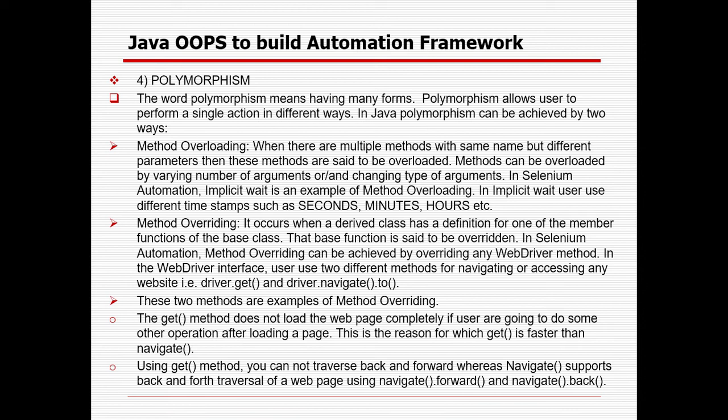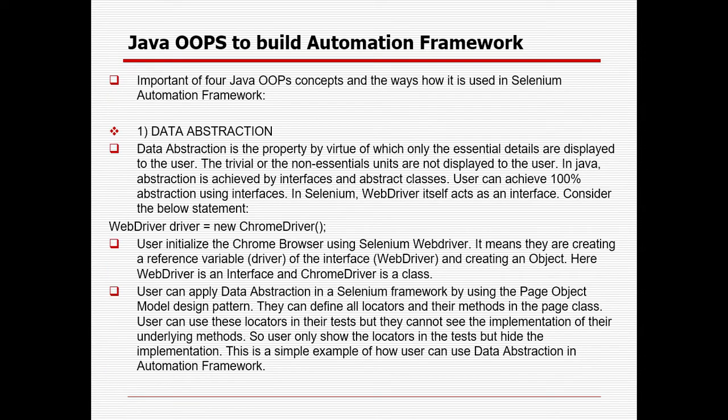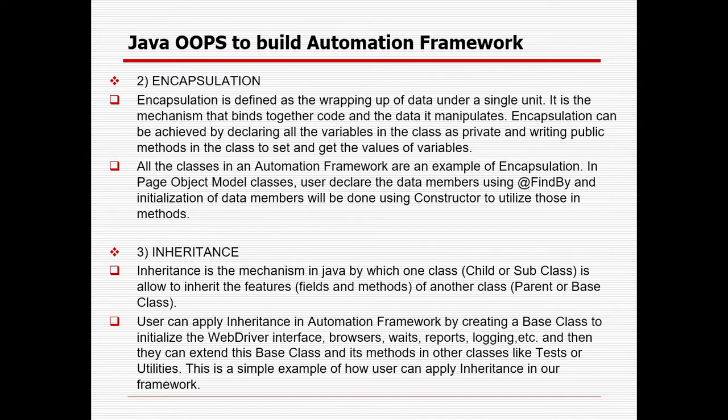With the get method, the user can't traverse back and forward, whereas navigate supports back and forward traversal of a web page. So that is the different way you can use method overriding, which is the real-time example of method overriding. I have tried to give all the important examples in a real-time automation framework: abstraction, encapsulation, inheritance, and polymorphism.